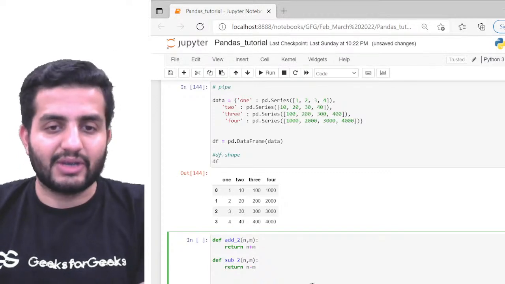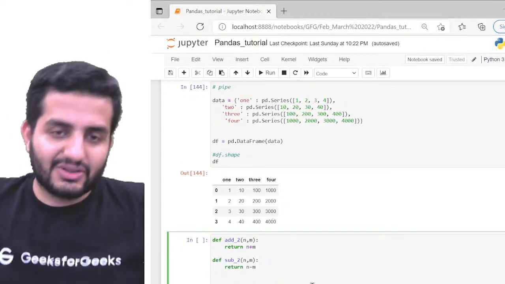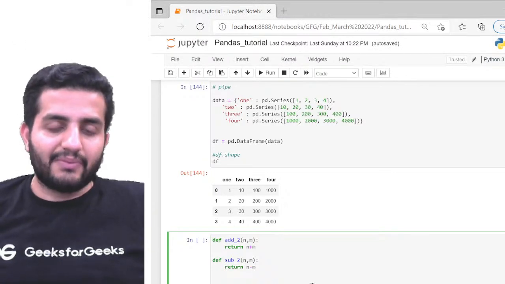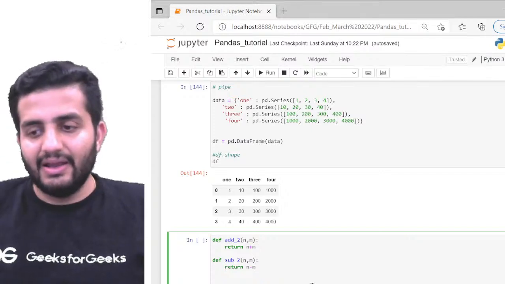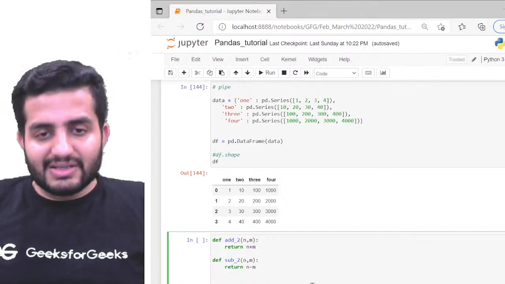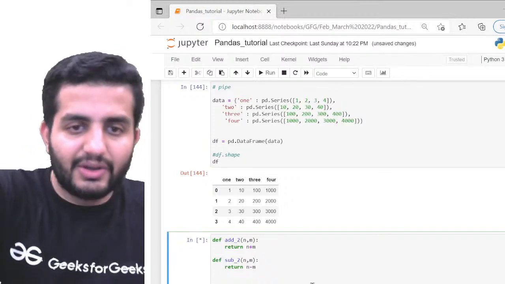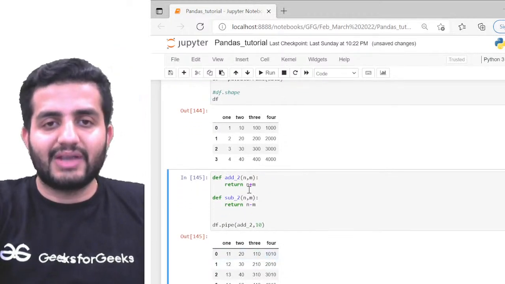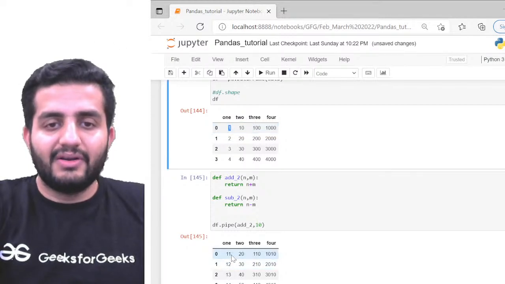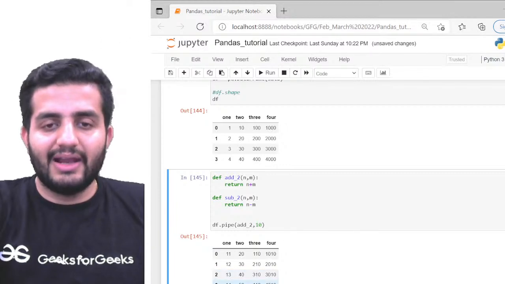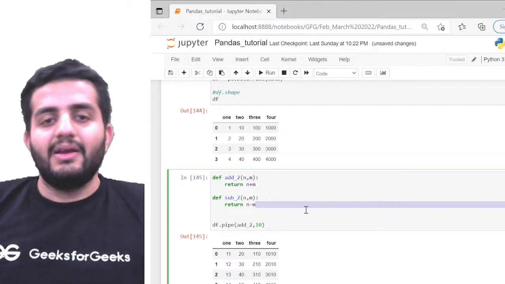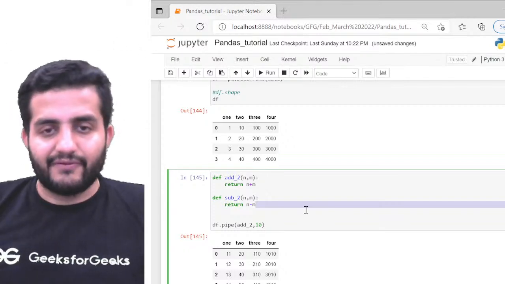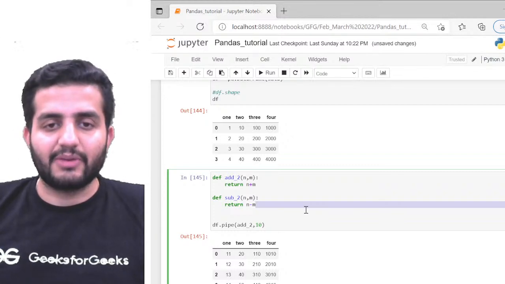This is my objective. I've created the function add to, which is expecting n and m. So I have the first argument of df, and on this df, I'm passing 10. This is basically what I want to perform, and this is how I should be adding it. Now if I do df dot pipe 10, you can see 1 became 11, 10 became 20, and 100 became 110. Likewise, all the elements are now added with 10. As simple as that. This is what my addition does to the values of my data. This is what pipe does.